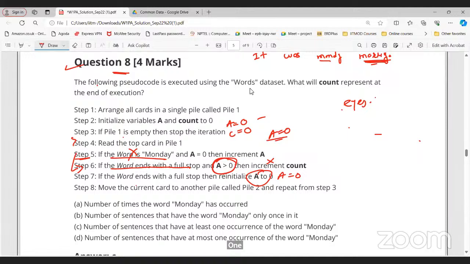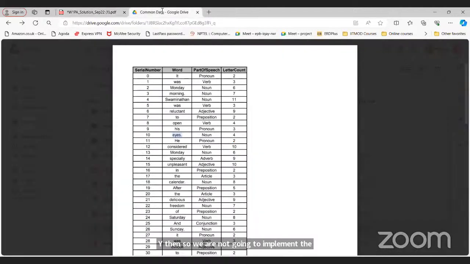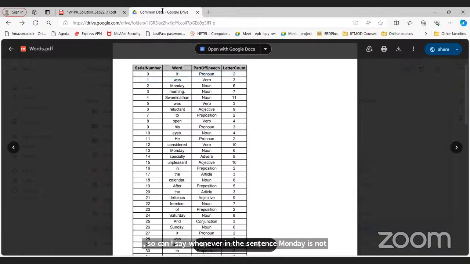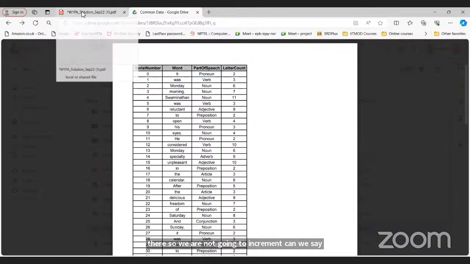Okay. So can I say whenever in the sentence Monday is not there, we are not going to increment? Can we say like this? Yes, sir. So in any sentence where Monday is not there, it means we are not counting that. If any sentence has Monday, it means we are counting that, right?